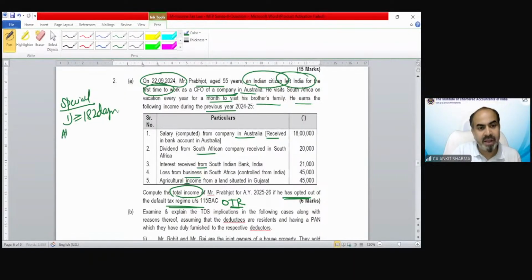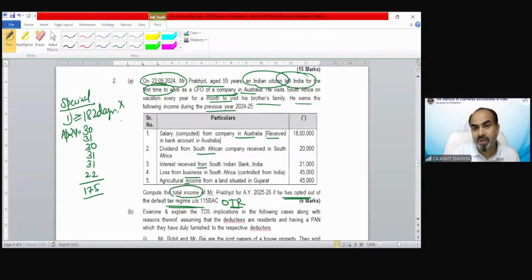So in April 24 he was in India: April 30 days, May, June, July, August, and September 22 days. So the total would be 175 days. So he does not satisfy the first condition at all.